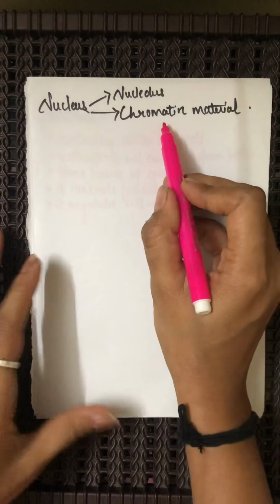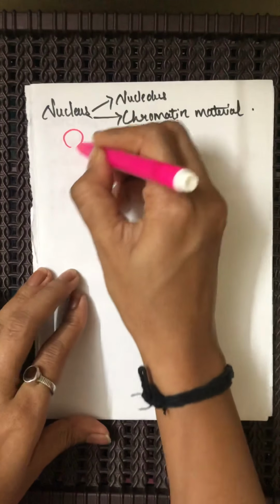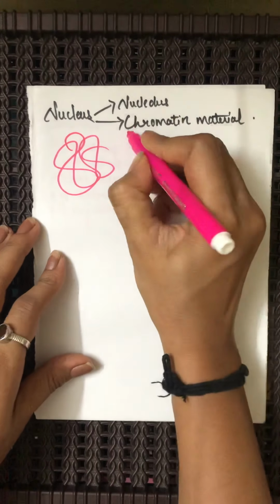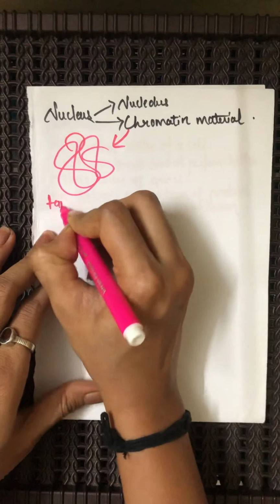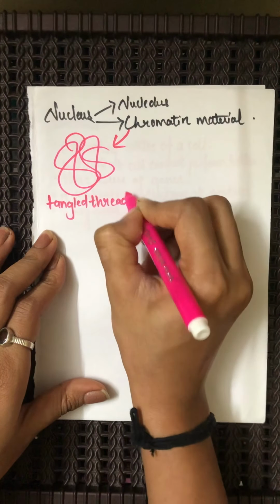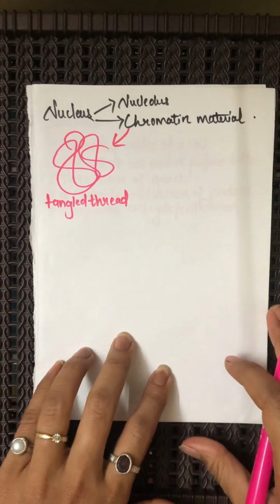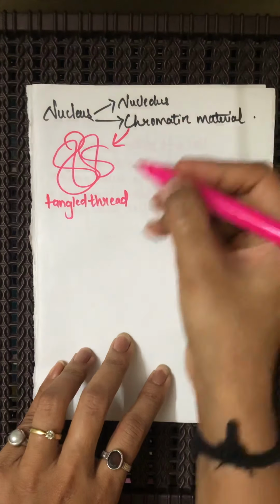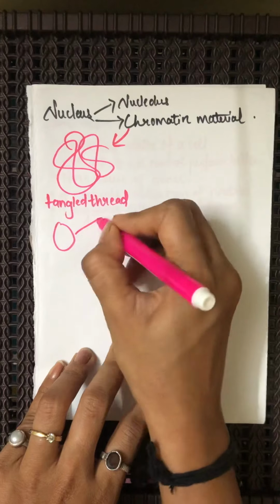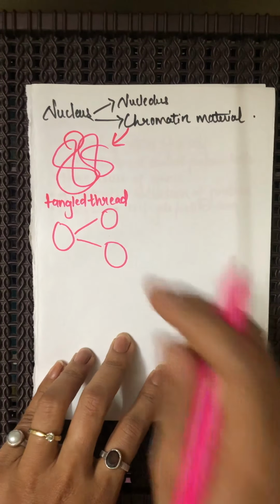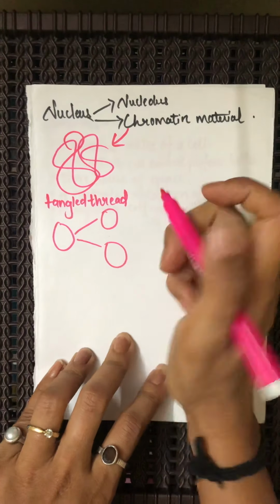When we talk of this chromatin material, this is a tangled mass of thread like structures which is being visualized in the microscope. Now during the time of cell division, when a cell divides from 1 to 2, the very first thing which divides is nothing but the chromatin material.